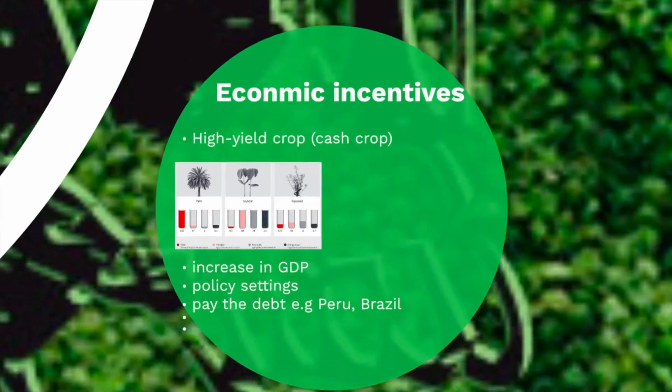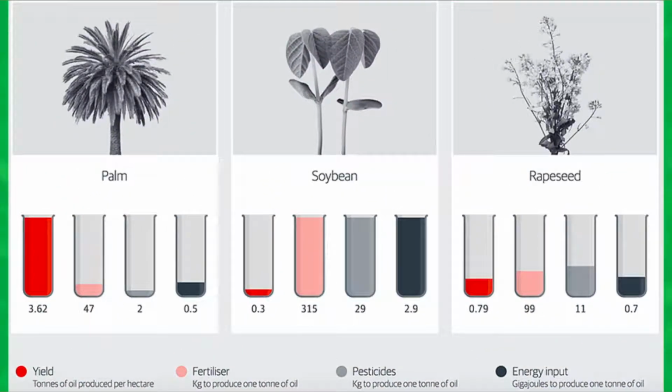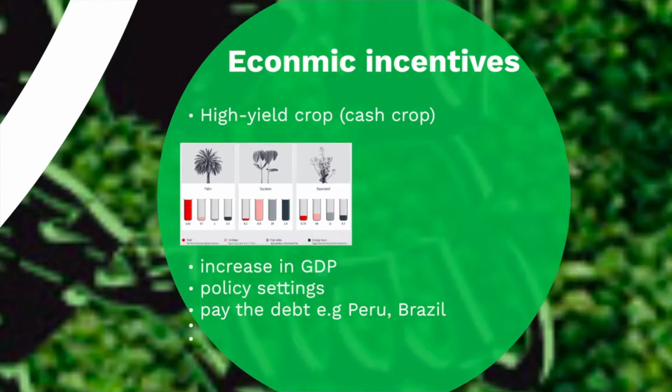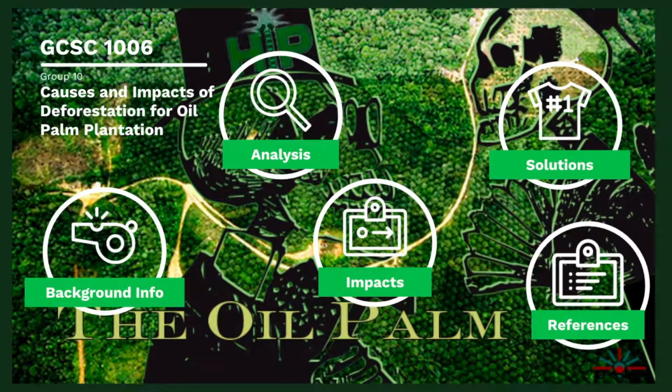The third reason for deforestation is the economic incentives. It has a high harvesting rate and the least production cost. It also generates lots of profit and contributes much to GDP. For example, palm oil accounts for 11% of Indonesia's export earnings and contributed 4.67% of GDP for Malaysia in 2010. Governments of developing countries such as Brazil and Peru increasingly promote oil palm cultivation as a major contributor to poverty alleviation and food and energy independence.